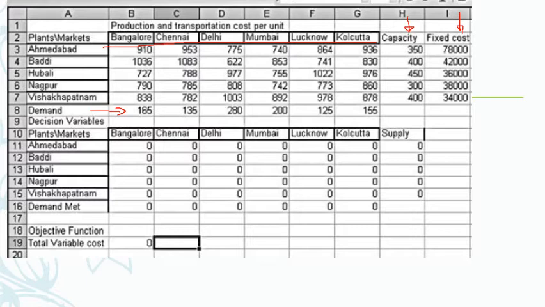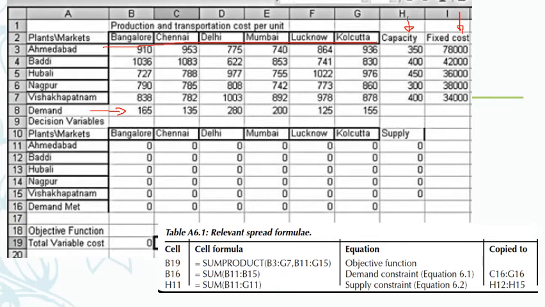Okay, and this is the cost matrix. This is the matrix that includes the distribution of plants to markets. Initially I will keep them at 0, and the formula that I need to use at each of these locations, and this is the objective function, everything will be entered in this way.